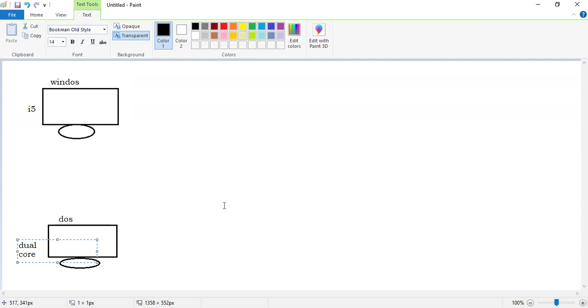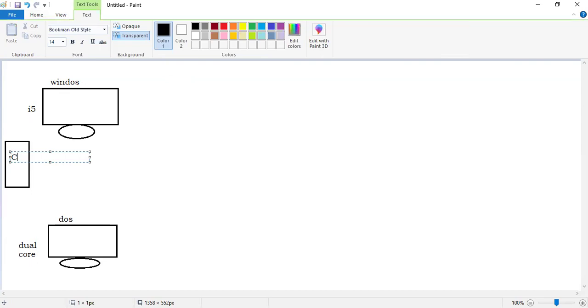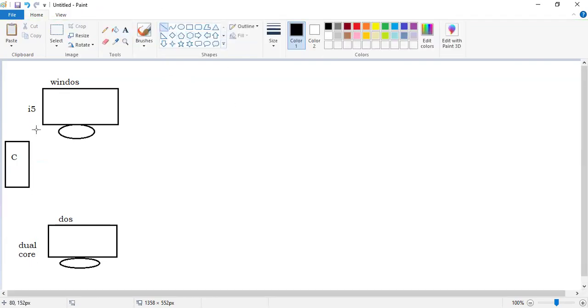Now, suppose here also I am writing C language, C software also I installed here. I can happily run the C program here. Also, I can happily run the C program here. Suppose this is the C software, different versions available. So this is C. I can install C in this system also, in this system also, and in this system also. No problem at all, right?